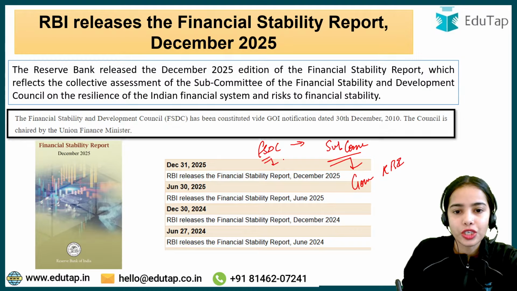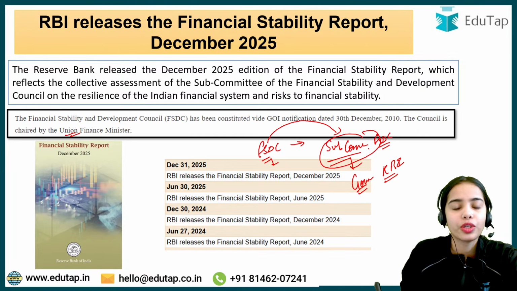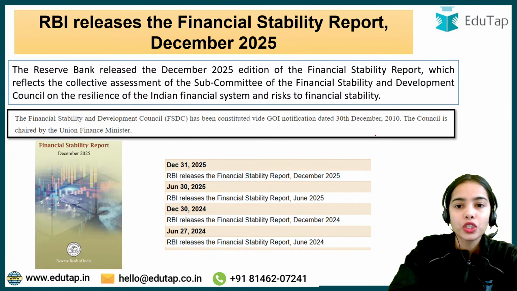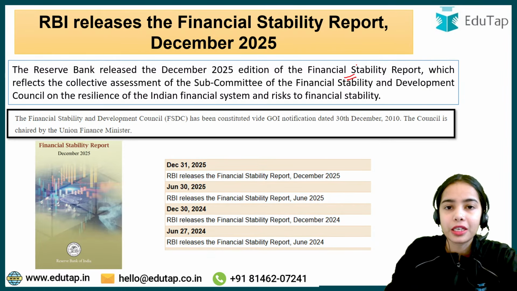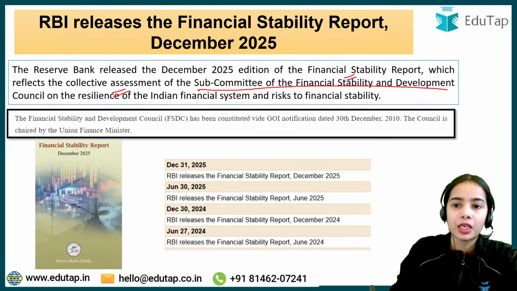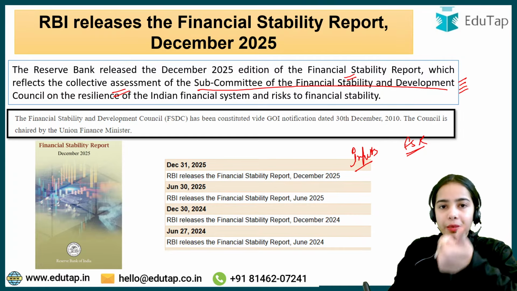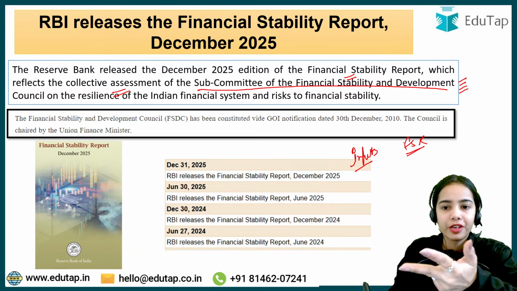So the FSDC is chaired by the Union Finance Minister, while the subcommittee of the FSDC is chaired by the Governor of the Reserve Bank of India, and the members of the FSDC are also members of the subcommittee. Basically, the Financial Stability Report reflects the collective assessment of the subcommittee of the FSDC, with inputs provided by SEBI, IRDAI, PFRDA and RBI.